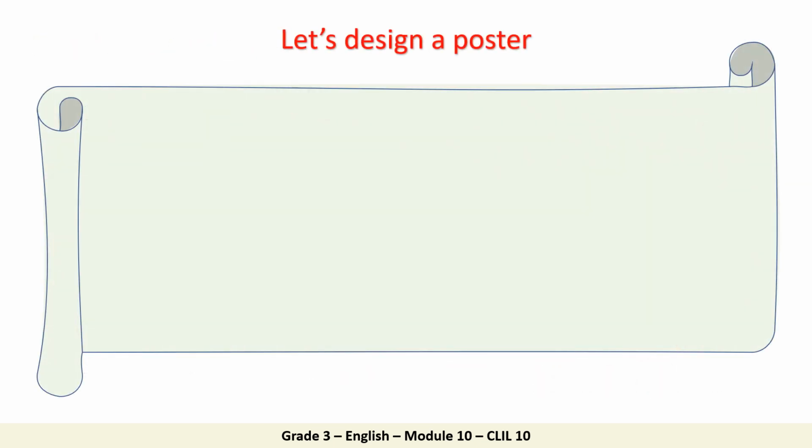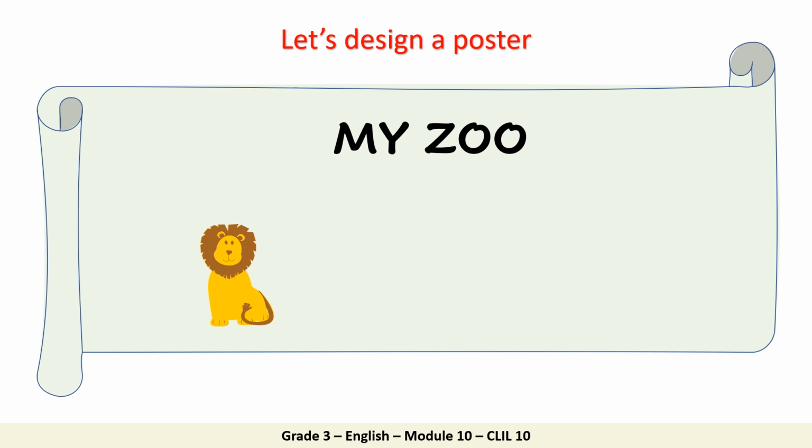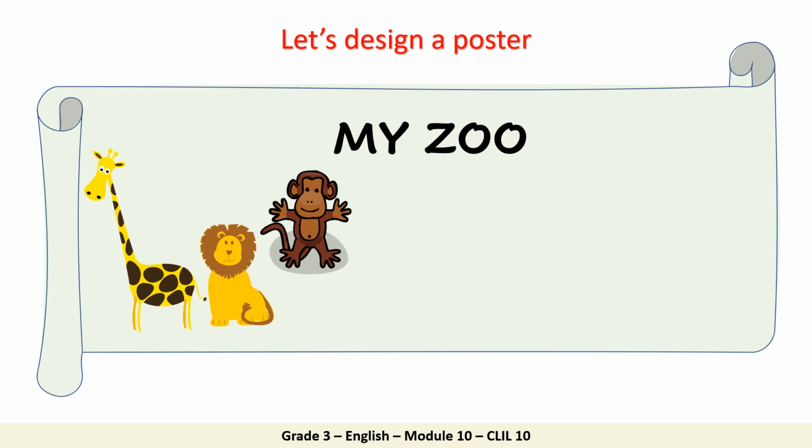We have reached the last activity for today's lesson. We will be designing a poster and I want you to post it on Teams later. I want you to bring an extra paper and to write the title. We will be doing our own zoo. So the title will be My Zoo. Then I want you to stick as many pictures as you want. For me, I'll stick the picture of a lion, a monkey, a giraffe, and a parrot.